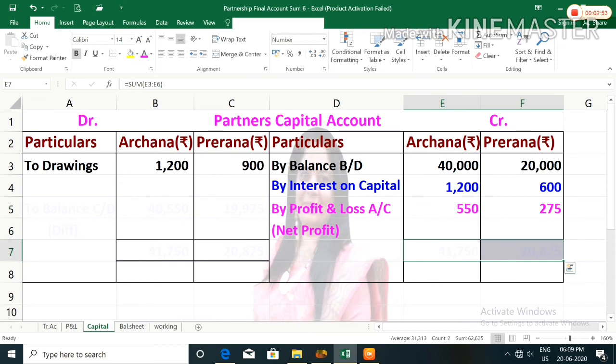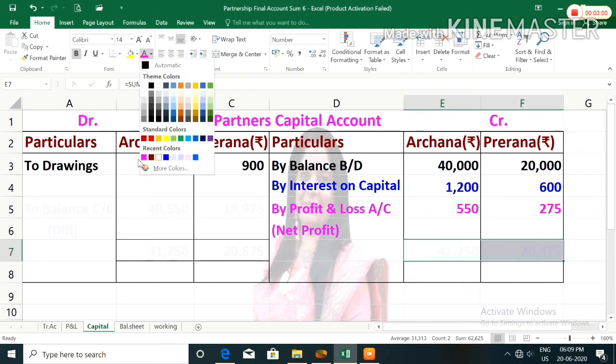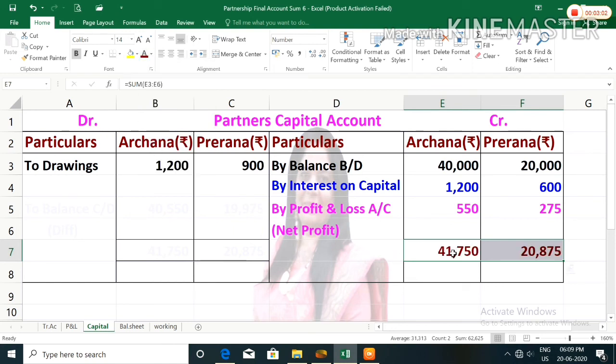Now you have to total both the side. Here you can see the credit side total is more. So here in credit side the total is in Archana column 41,750, in Prerna column 20,875, which you have to record on debit side. So in Archana column you can see 41,750.